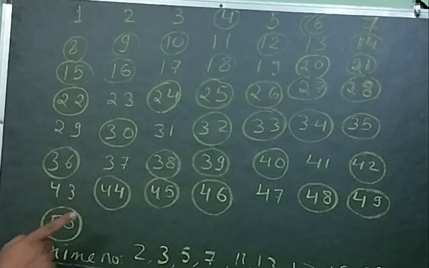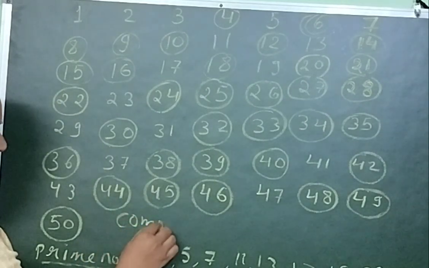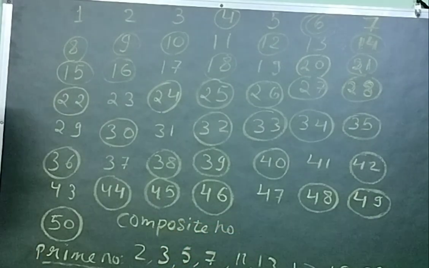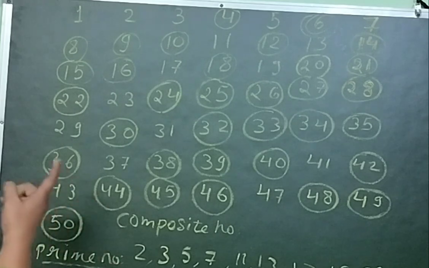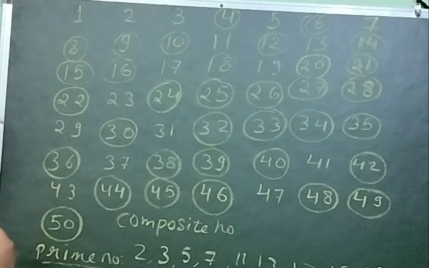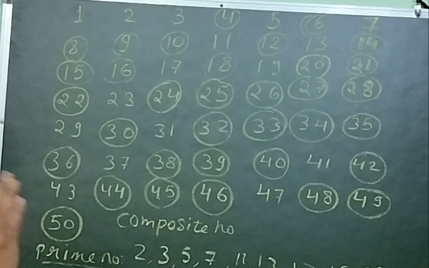And the numbers which are circled here in this chart are called composite numbers. From 4 we can start: 4, 6, 8, 9, 10, 12, 14, 15, 16, 18, 20, 21 are all composite numbers. So composite numbers are the numbers which have more than 2 factors. Every number which is circled here has more than 2 factors.